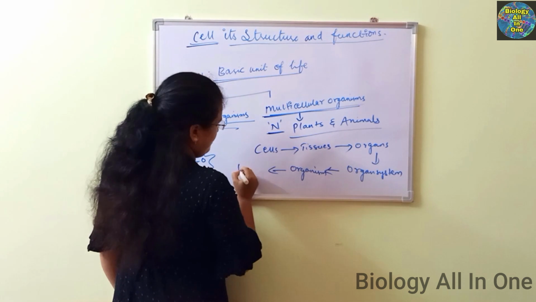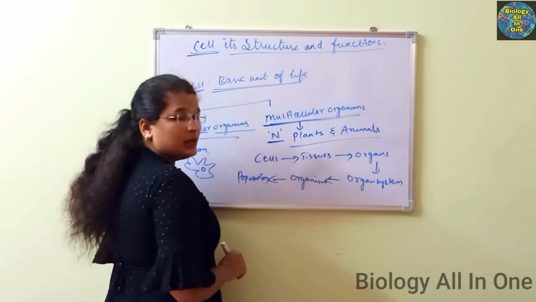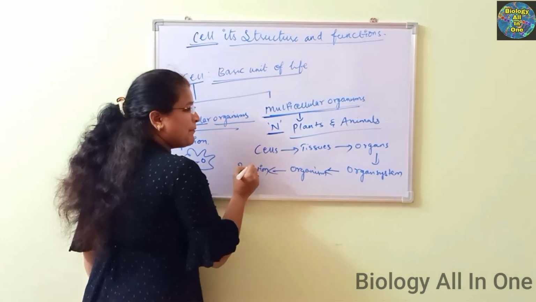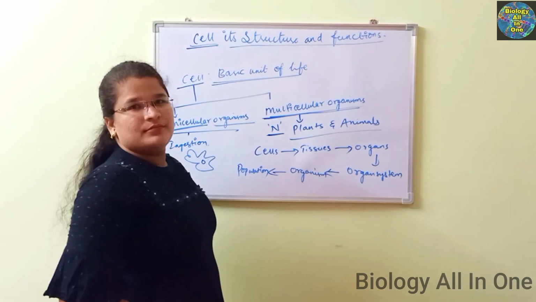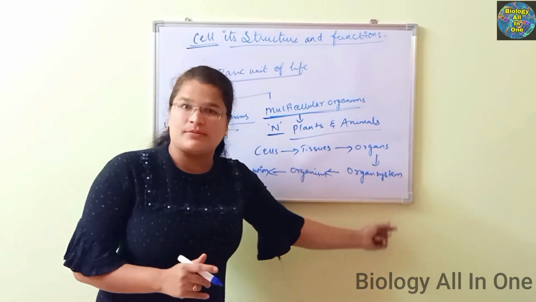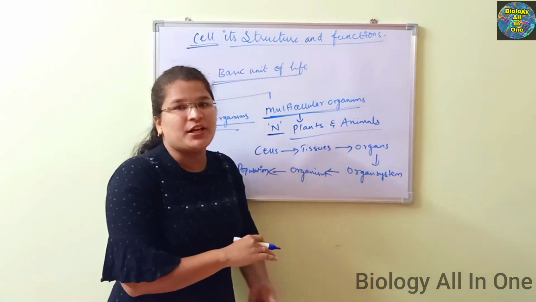Through organisms, a population forms. Right? So for every function, we have different kinds of systems and different organs for the different kinds of functions.